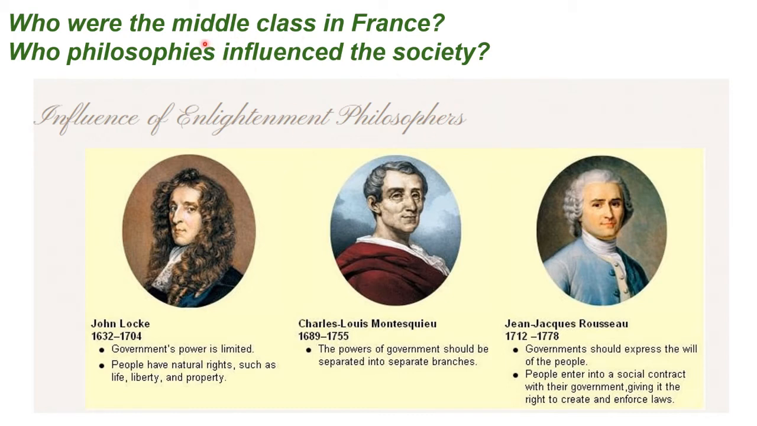Now, these were the people, the middle class in Europe, who believed that the special privileges given to the first and second estate should be done away with. However, the importance given to a person should be based on merit and not on birth. Such ideas were also spread by great philosophers of those times, as shown in the slide, like John Locke, Montesquieu, and Rousseau, who spread their ideas in society through print media.